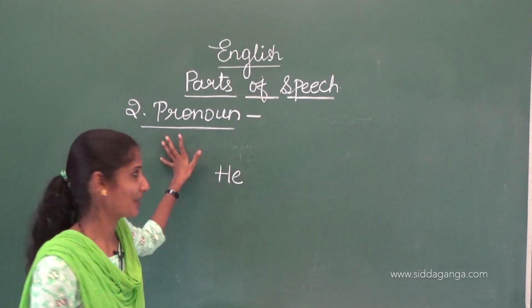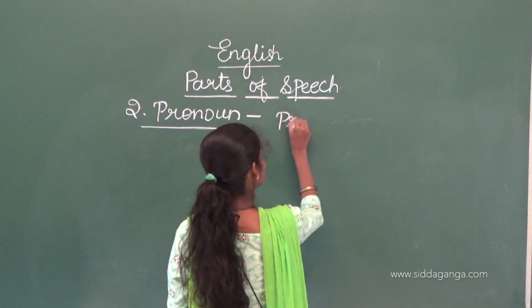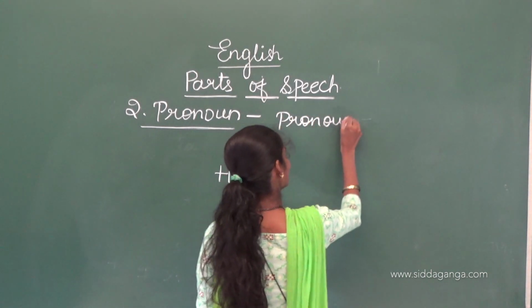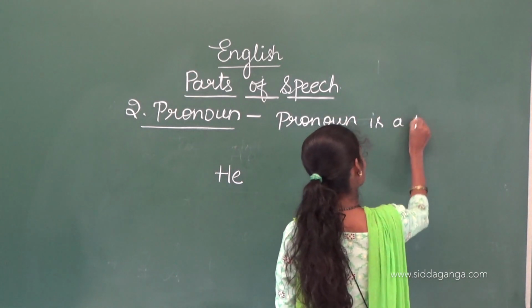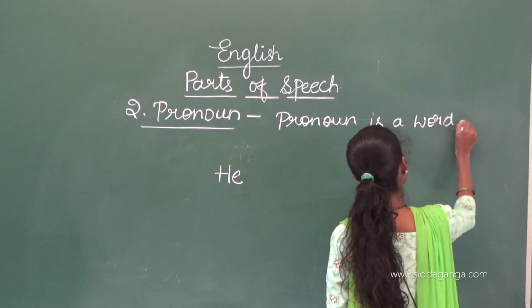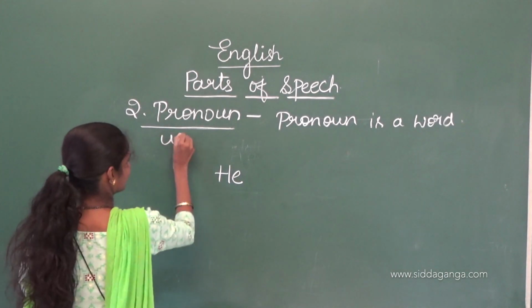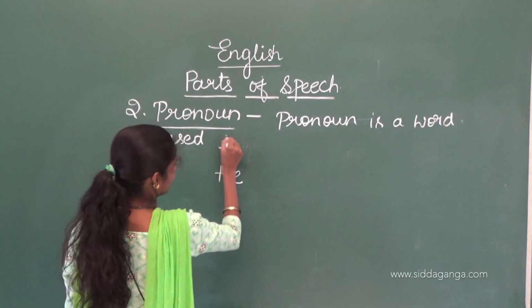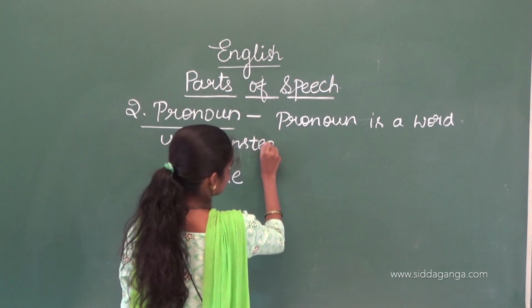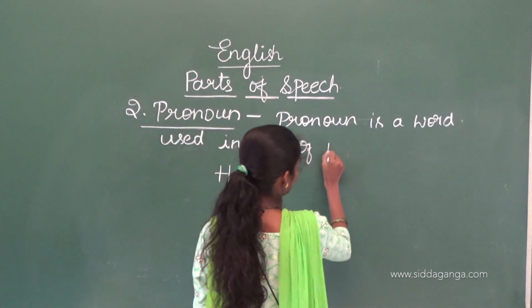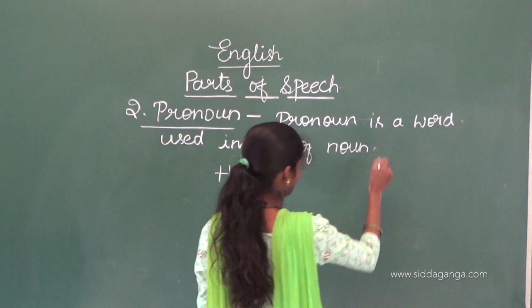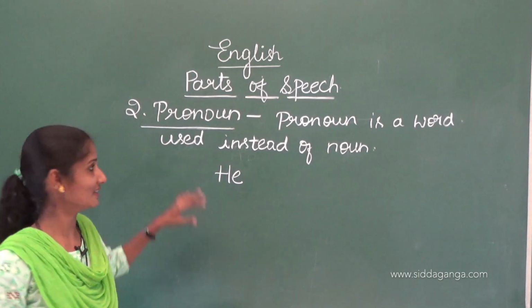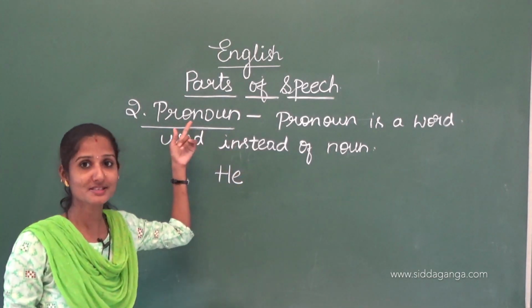Pronoun is a word used instead of noun. So, namapada means noun, sarvanama means pronoun.